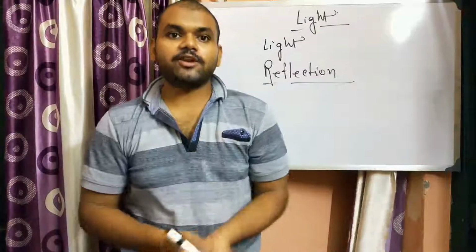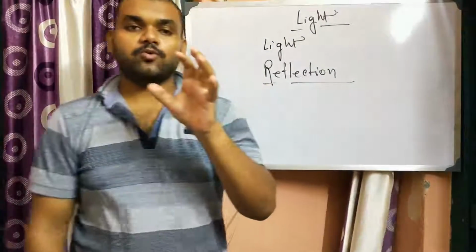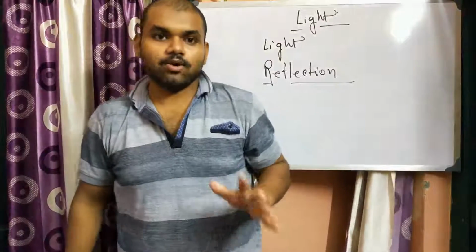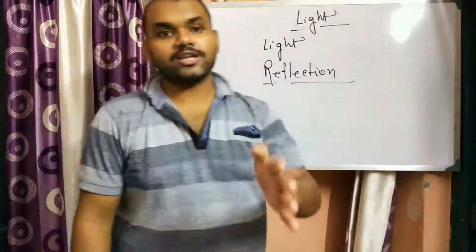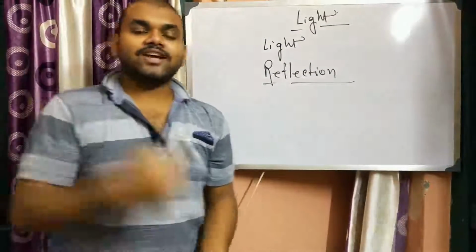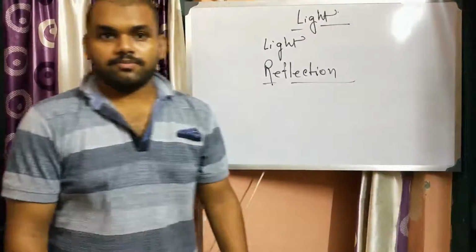So this phenomenon is known as reflection of light. If we want to see a non-luminous object, meaning objects which don't have their own light, then reflection is the property by which we can see those things.